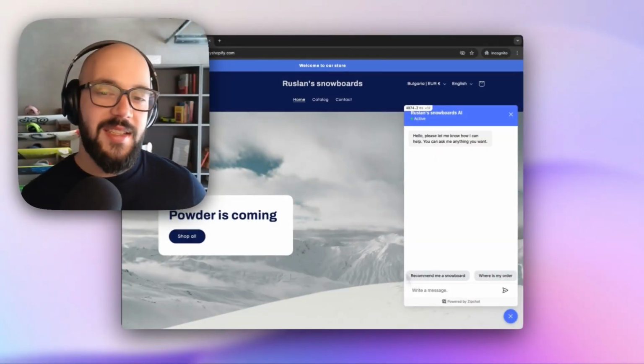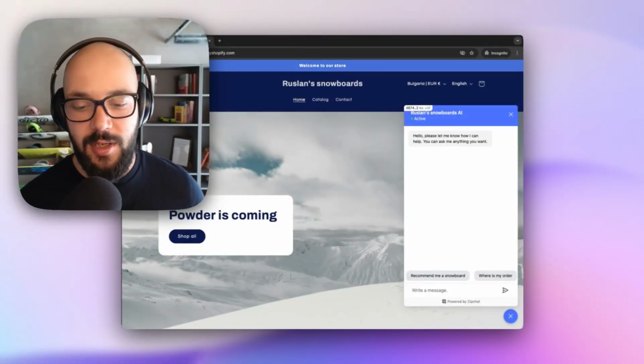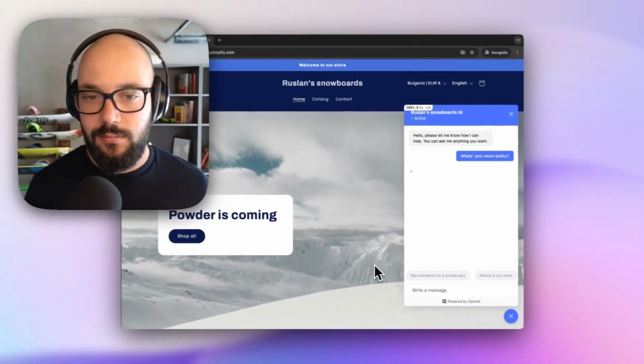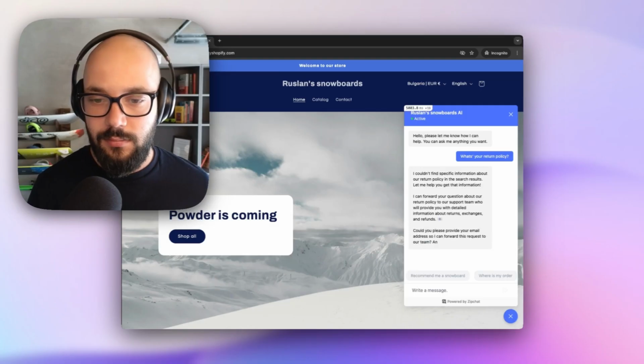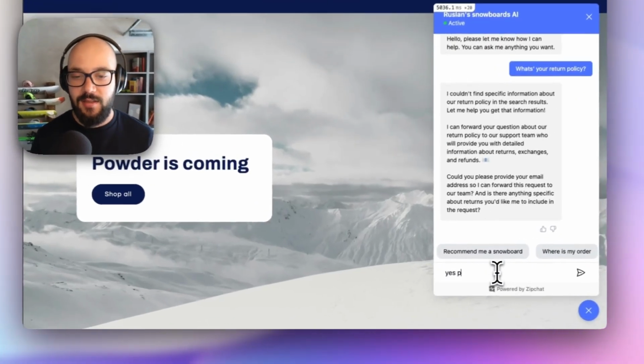When Zipchat doesn't know the answer to something, it doesn't hallucinate. It works with your support team by escalating the issue up, like level 1 and level 2 support. Let's ask a question that we know Zipchat doesn't know the answer to right now because I don't have that information. For example, what's your return policy? You can see it's offering to forward the request. So let's say, yes, please forward it.